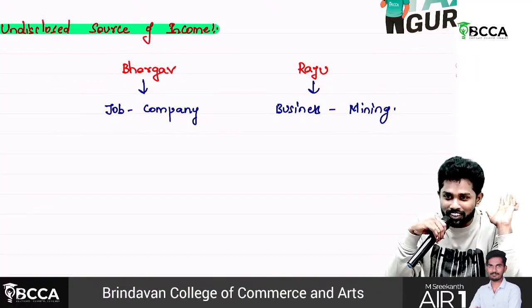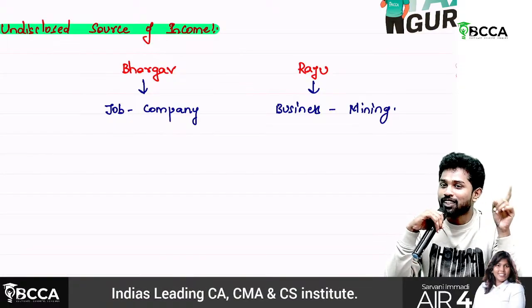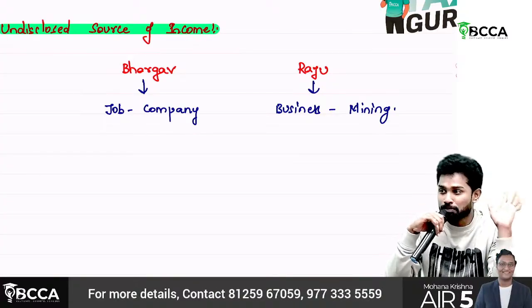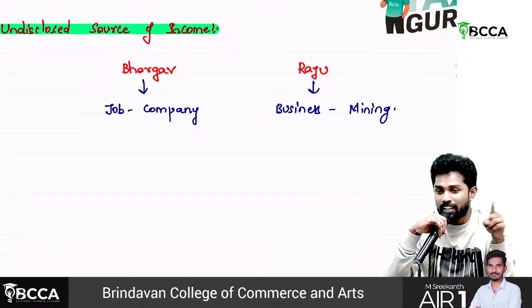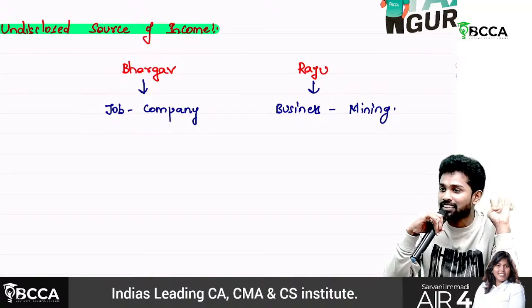What is the source of this income? Again, there is no explanation or the explanation is not satisfactory. So this is called unexplained expenditure. That also will be treated as what? Undisclosed source of income, and again chargeable to tax at 60% plus 25% surcharge plus 4% cess.